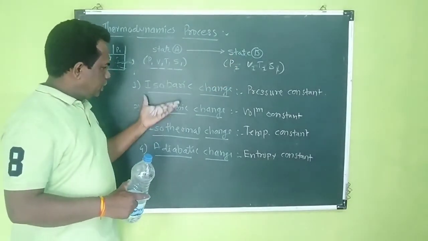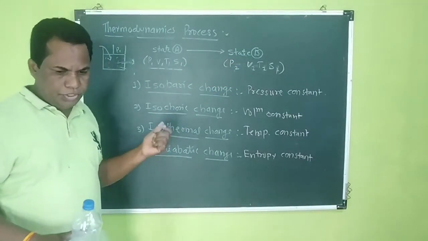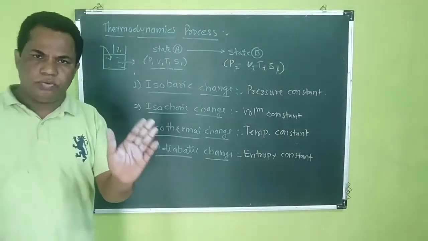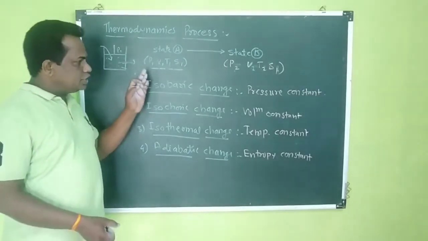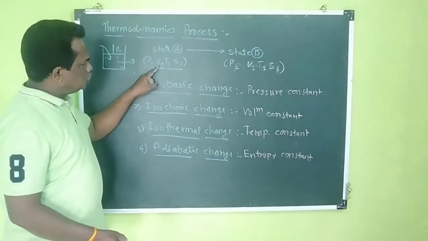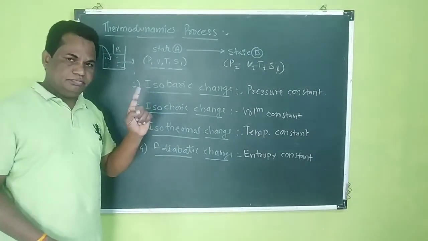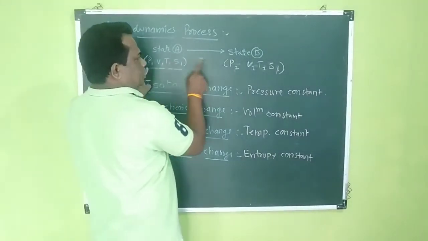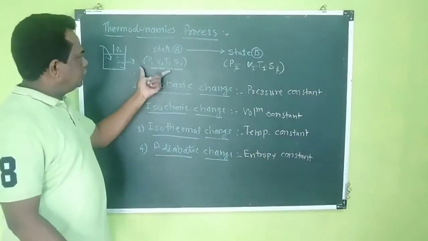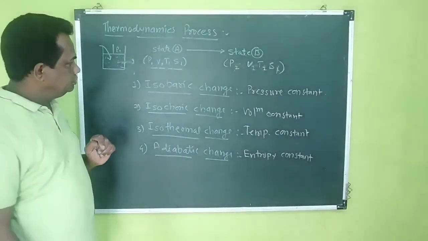Then there are different types of changes. Already we know what is quasi-static: a very slow process in which every step is known. The graph of any two variables of a state changing from state A to state B is called an indicator diagram.